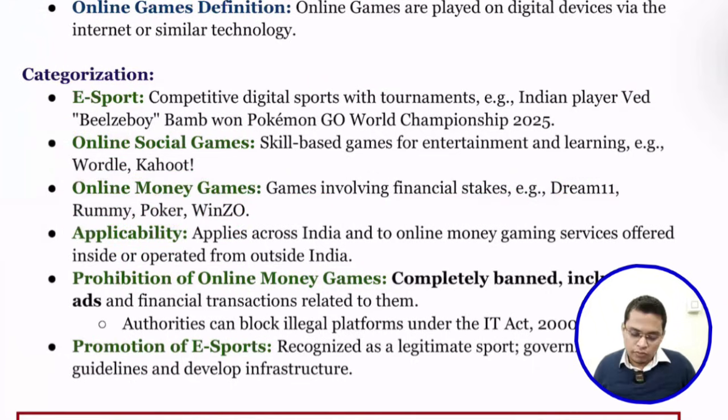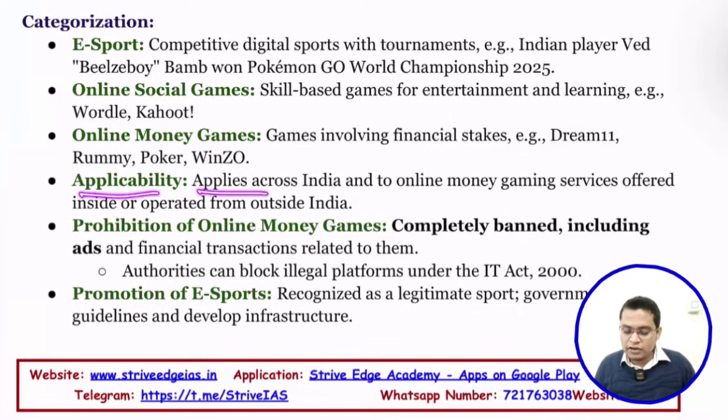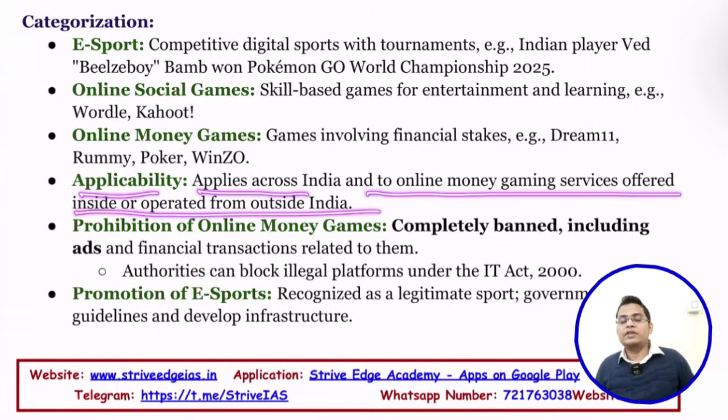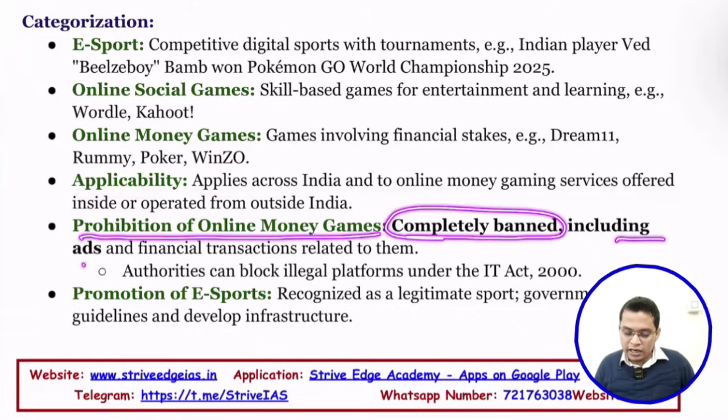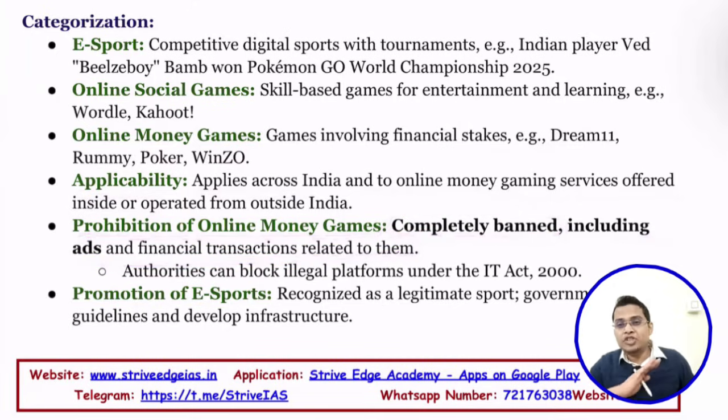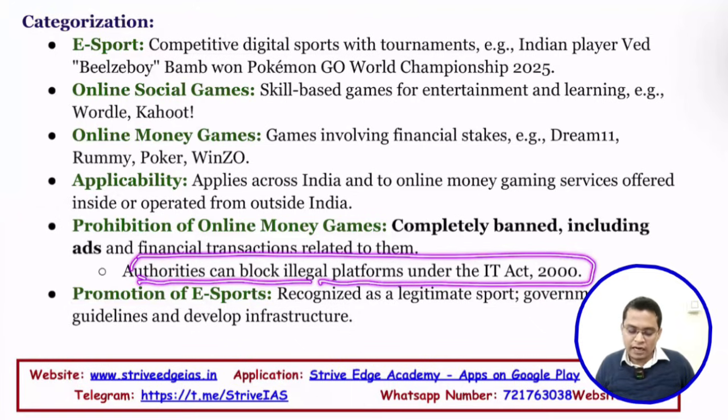Applicability: the act applies across India to online game services offered inside or operated from outside. The application owner may be outside or inside; it is applicable if it is operating in India. Okay, so it prohibits online money games, completely banned, including ads and financial transactions related to them. Even advertising money games is banned. The authority can block illegal platforms under the Information Technology Act.